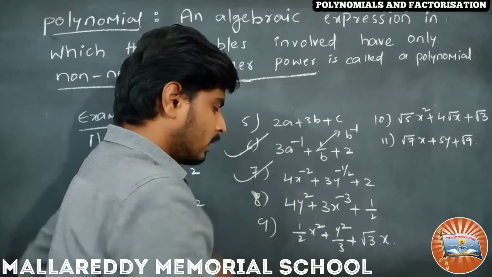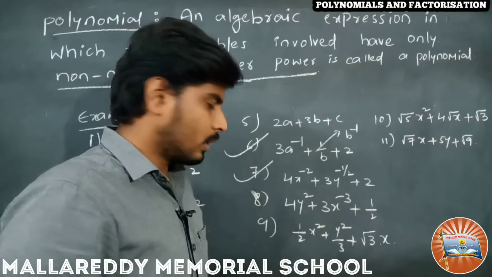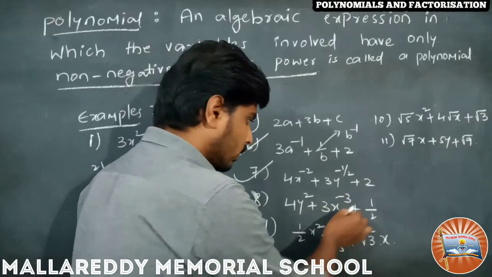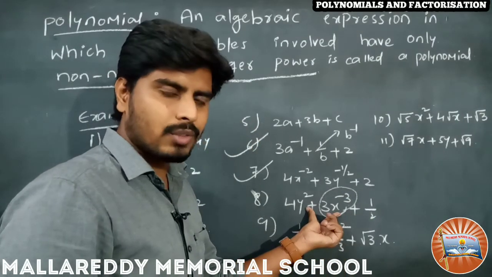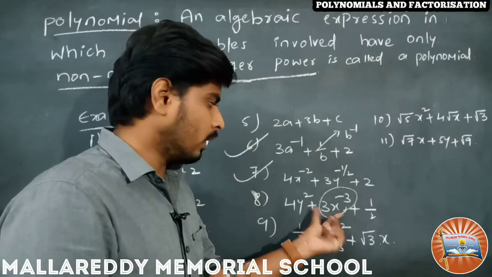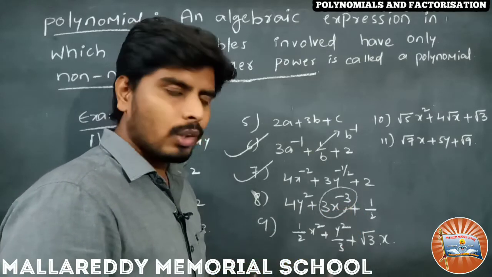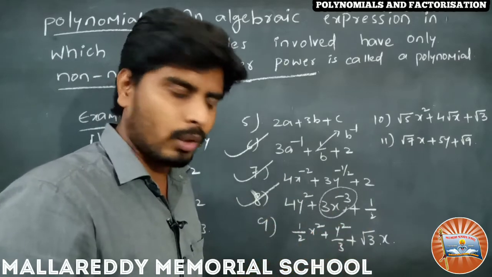So x has minus 3 as the power. Due to this x power minus 3, question number 8 fails to satisfy the polynomial condition. Which one? x power minus 3. Due to this reason this fails. So this is also an algebraic expression but not a polynomial.